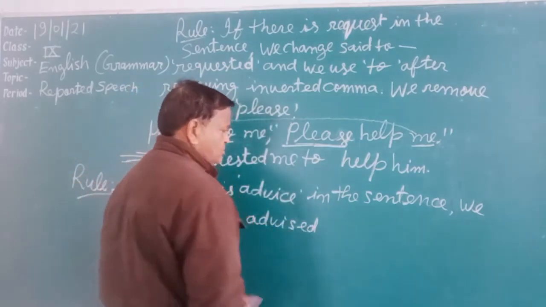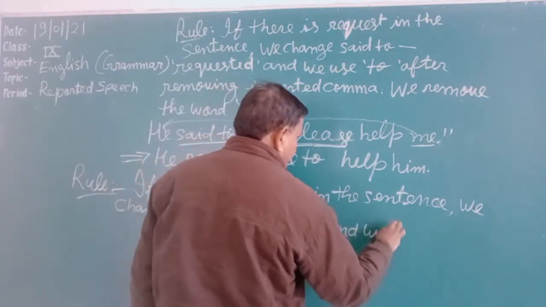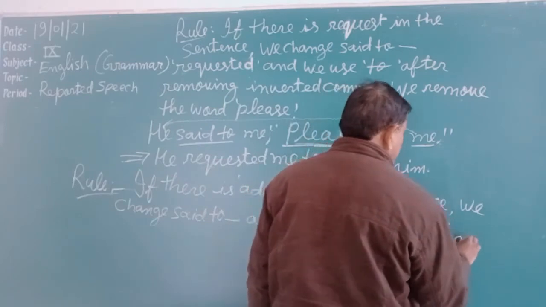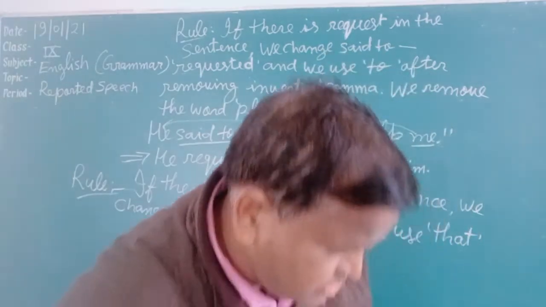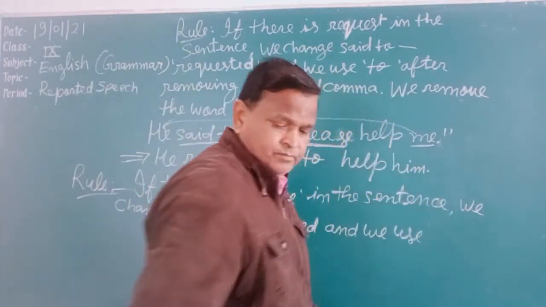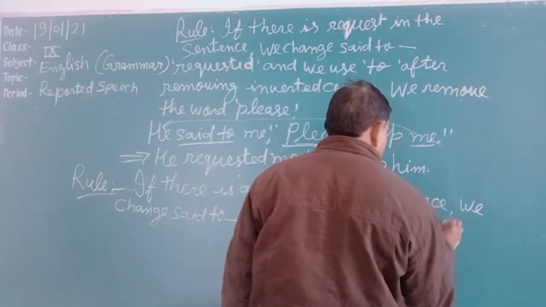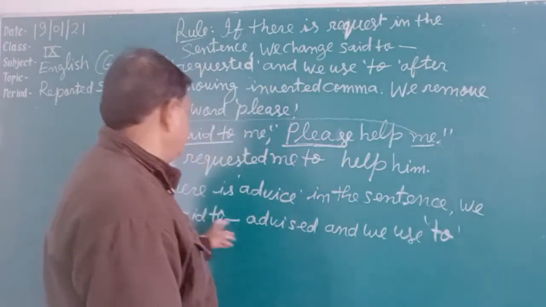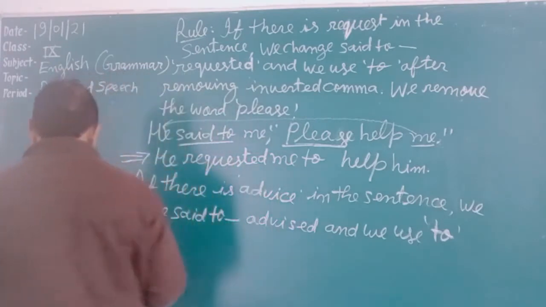We change "said to" into "advised" and we use "to" after removing the inverted comma.